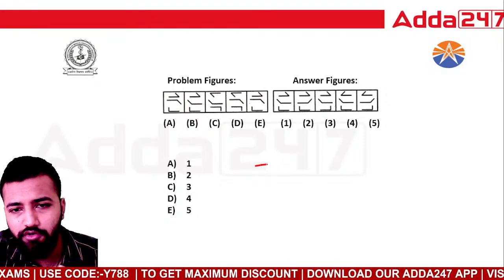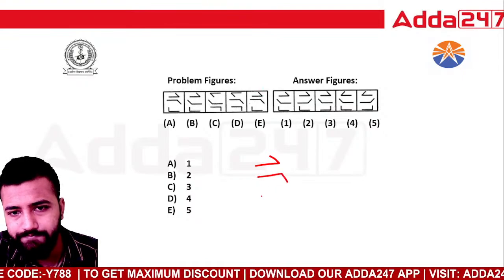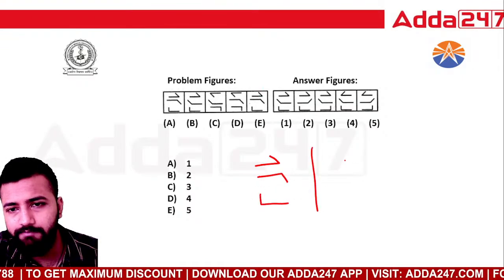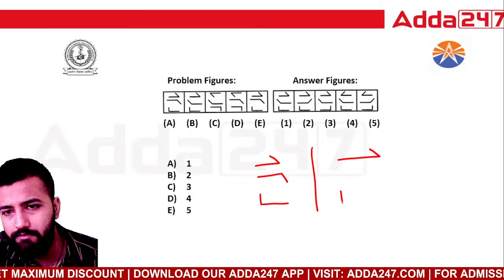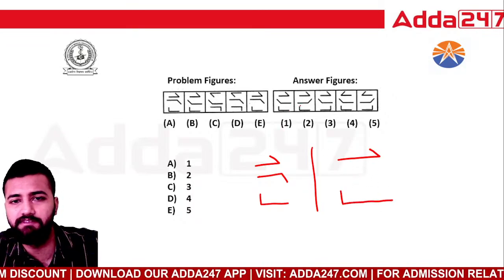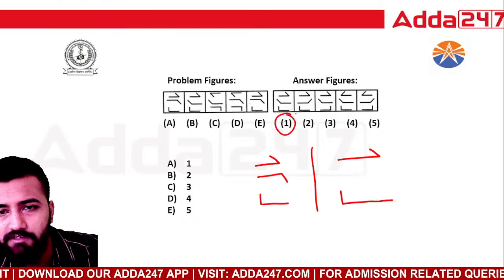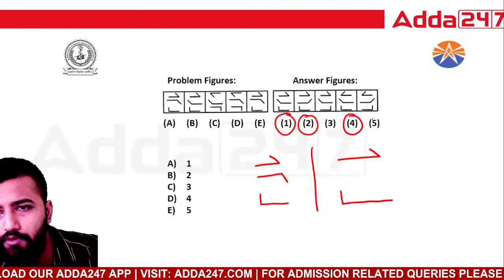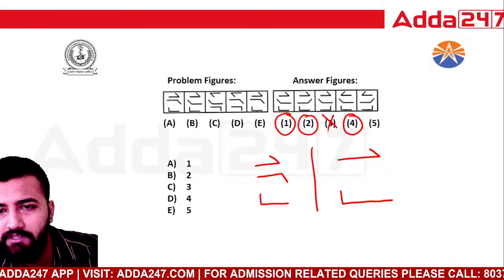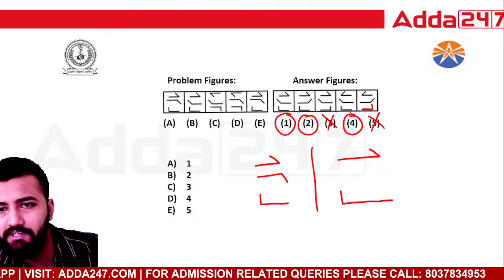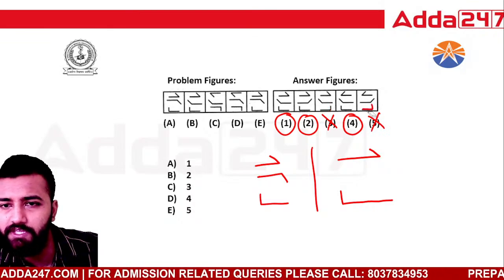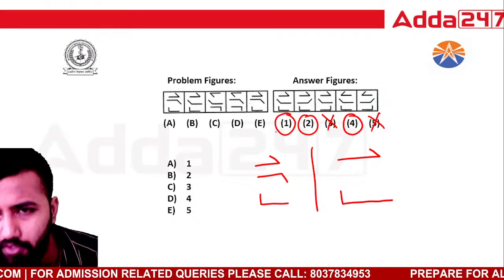So if I draw option E, it is like this, right? The top and bottom will be fixed. Let's see the options where we can see this particular diagram. I can see it's 1, 2, 4, right? So I can eliminate 3 and 5 because this has inverted itself, right? That is not correct. 3 and 5 are gone. I have to check only 3 options now.